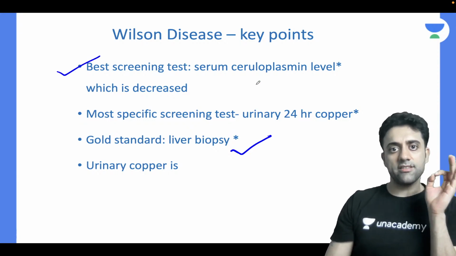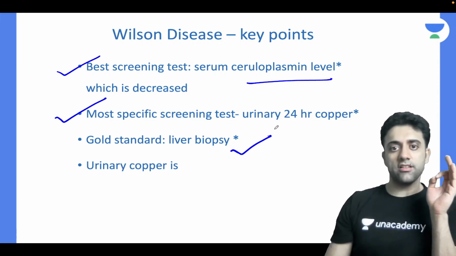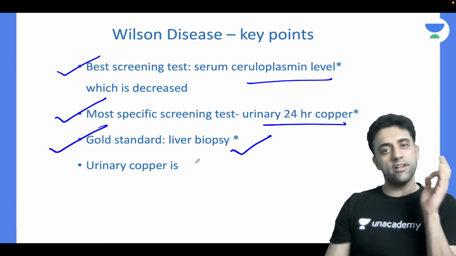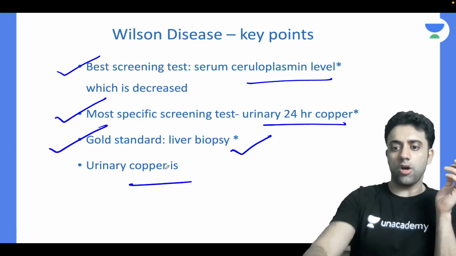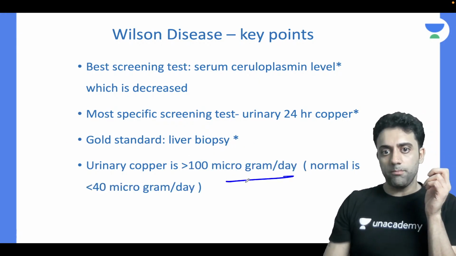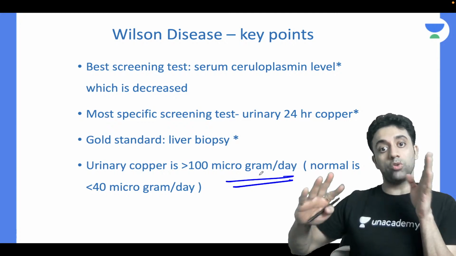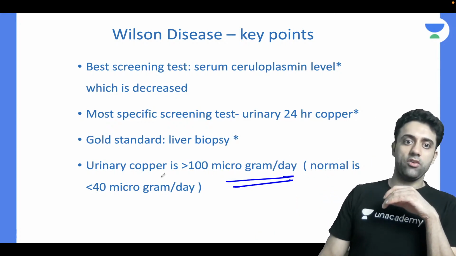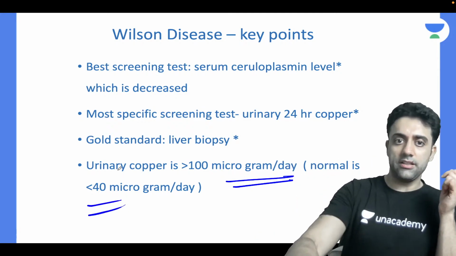So best screening test, ceruloplasmin. Specific, urinary copper. Gold standard, biopsy of the liver. And urinary copper, everyone knows, is more than 100 microgram, or you can go to more than 1000 microgram per day. Normal is less than 40. I have already told you this, you should know.